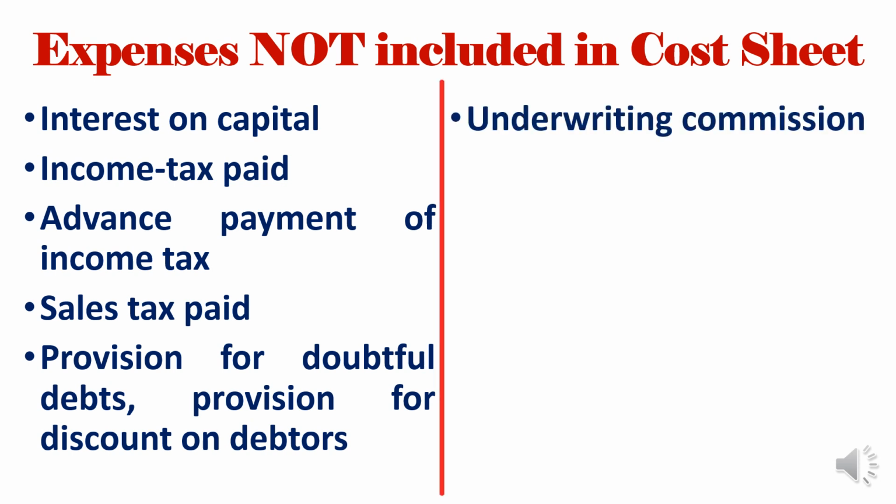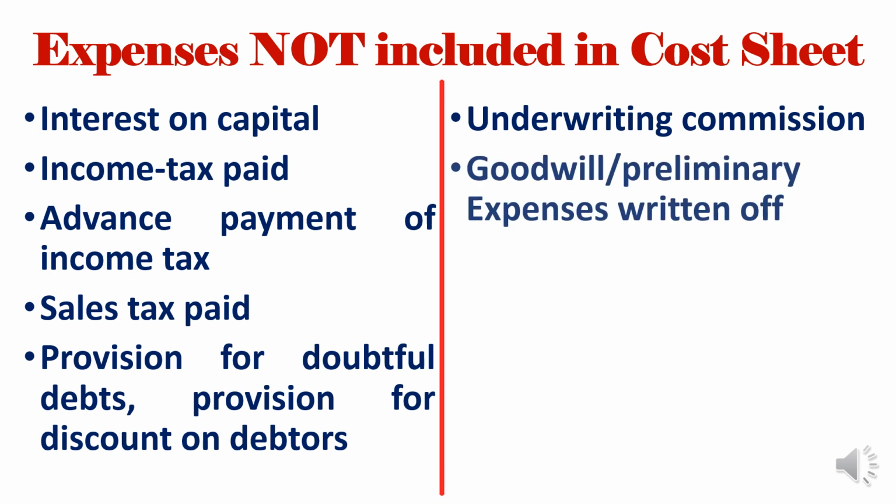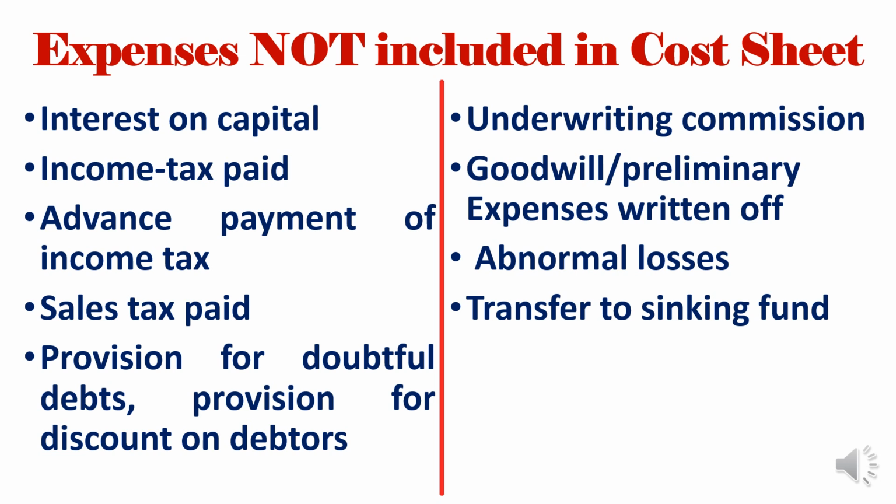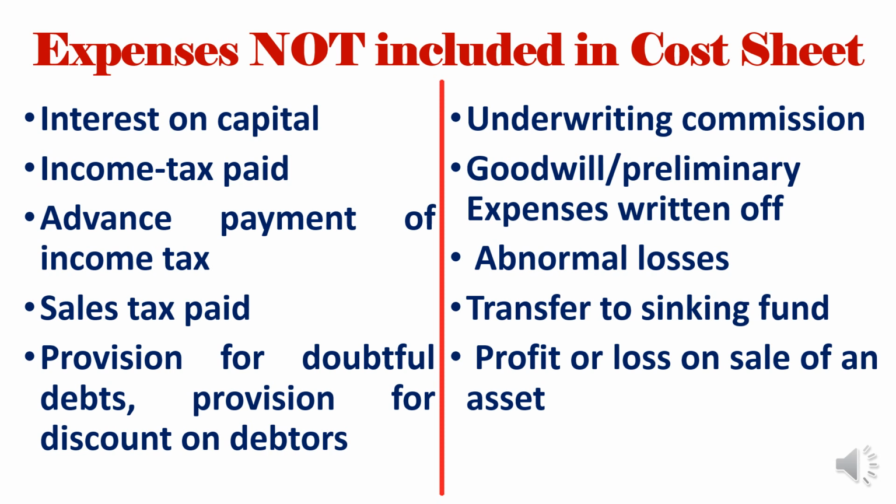Then underwriting commission, right? The capital expenditure incurred on raising the capital such as underwriting commission, brokerage will not be considered while preparing cost sheet. Goodwill written off, preliminary expenses written off will not be considered while preparing cost sheet. Abnormal losses or any abnormal gains even will not be considered. Transfer to sinking fund, transfer to general reserve, transfer to profit and loss account, these are called appropriation of profits. It will not be considered while preparing cost sheet.